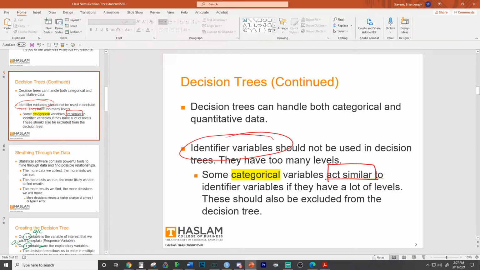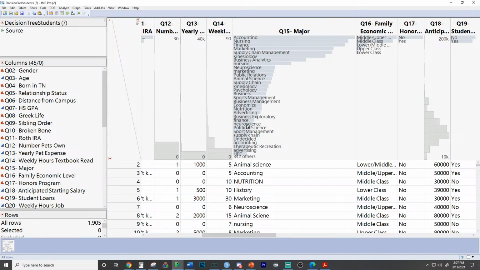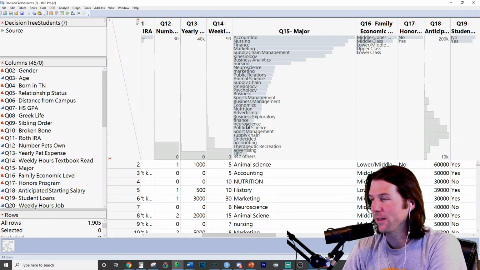So with this right here, we want to remove categoricals with lots of levels. Categorical variables with lots of levels.